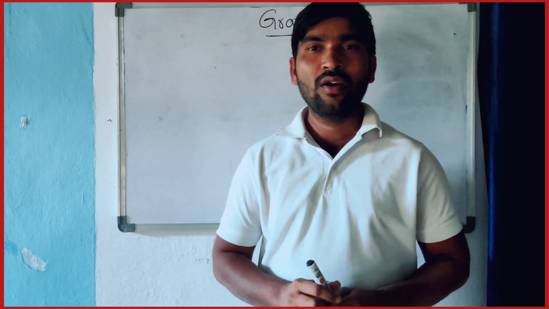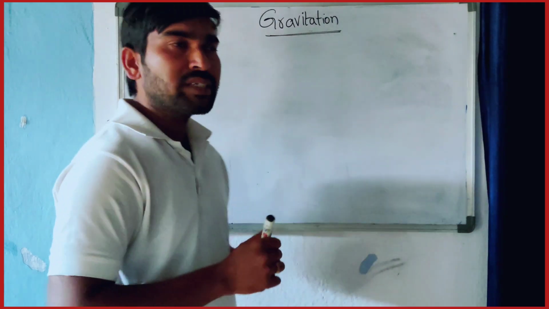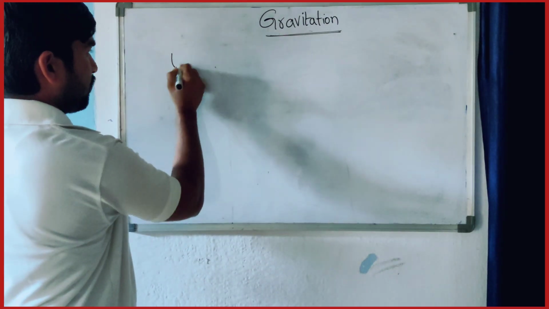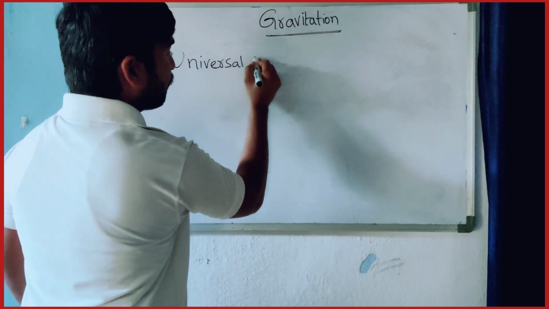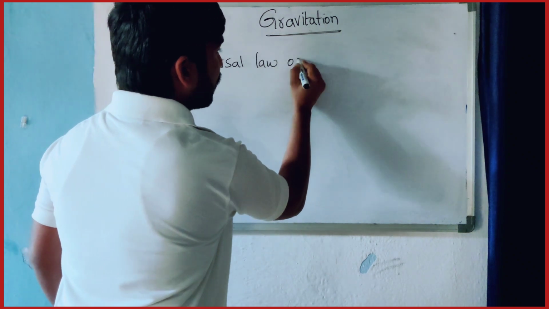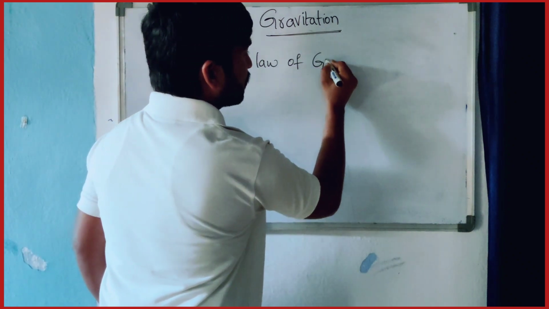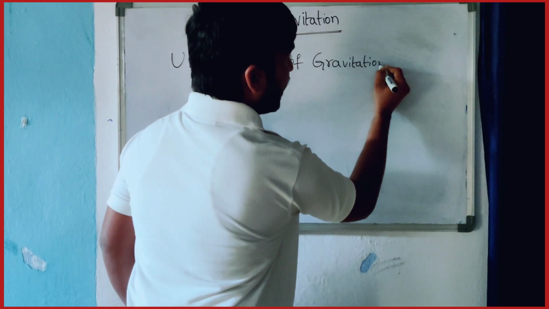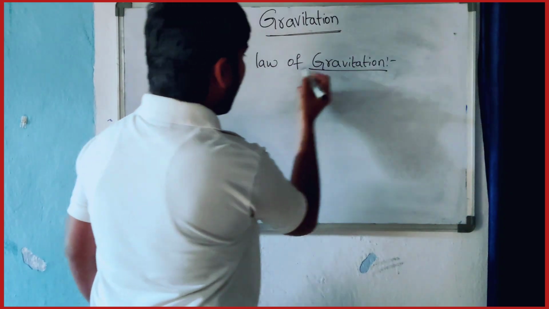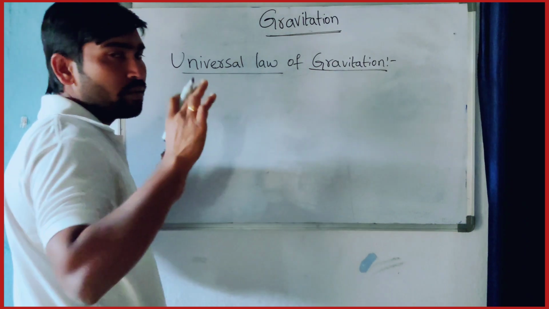So here, what is the universal law of gravitation? Gravitation is universal.